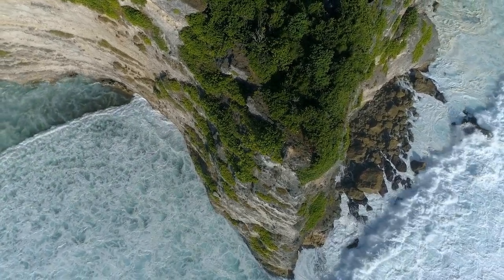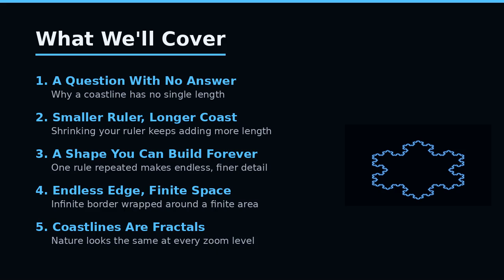Let's see why. Here is where we are headed. First, a question with no answer. Why a coastline has no single length? Second, smaller ruler, longer coast. Shrinking your ruler keeps adding more length. Third, a shape you can build forever. One rule repeated makes endless, finer detail. Fourth, endless edge, finite space. An infinite border around a finite area. Finally, coastlines are fractals. Why nature looks the same at every zoom?